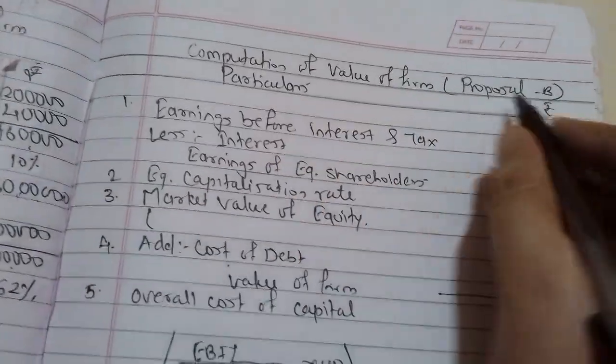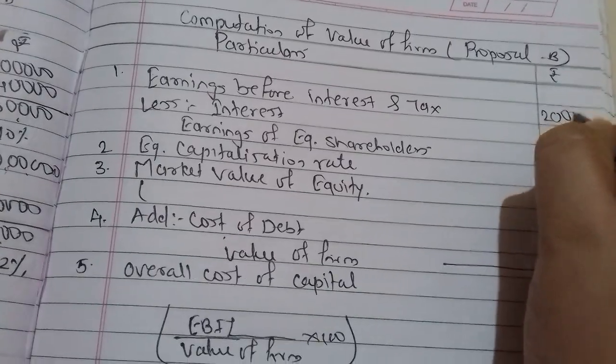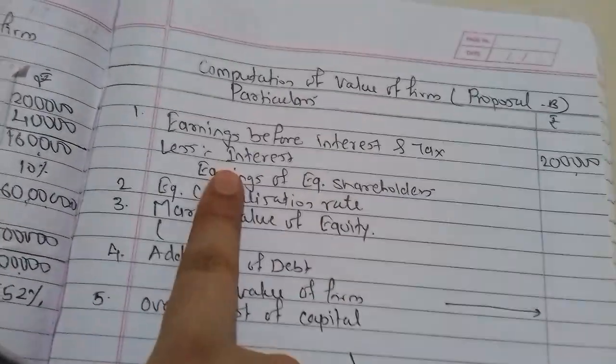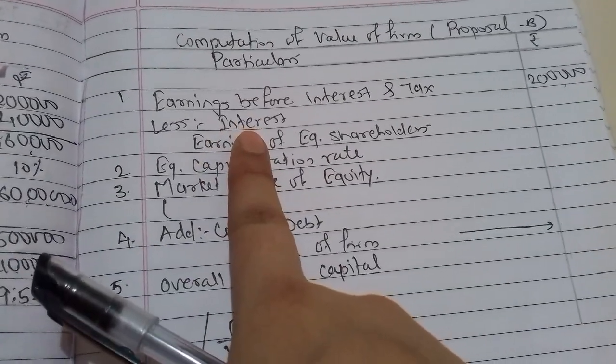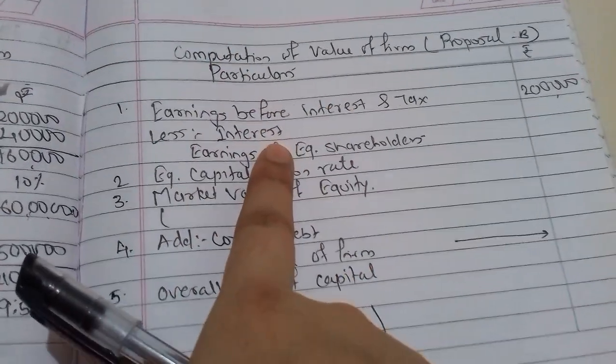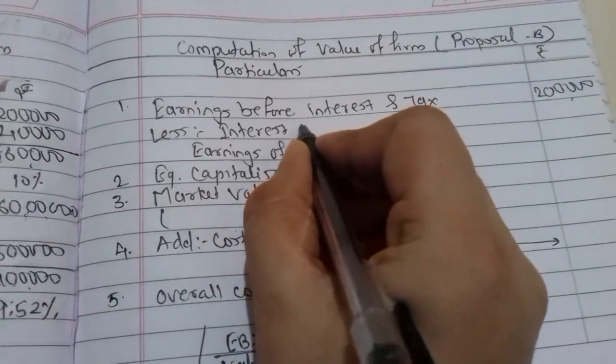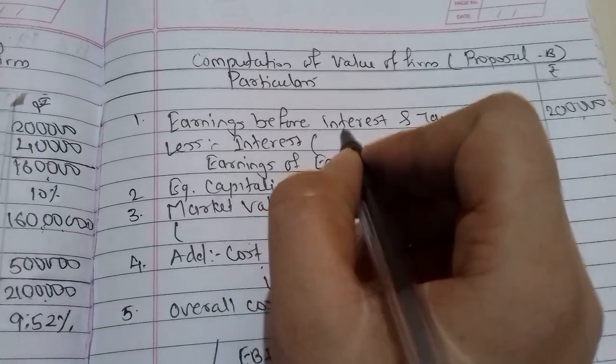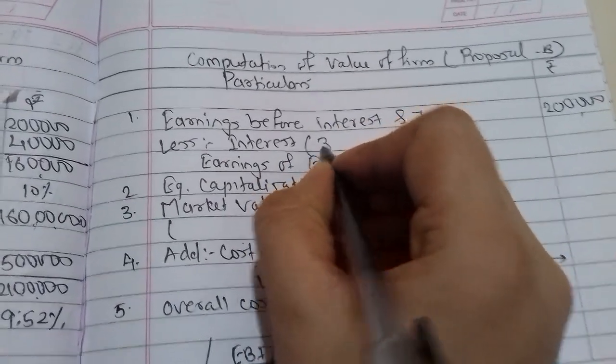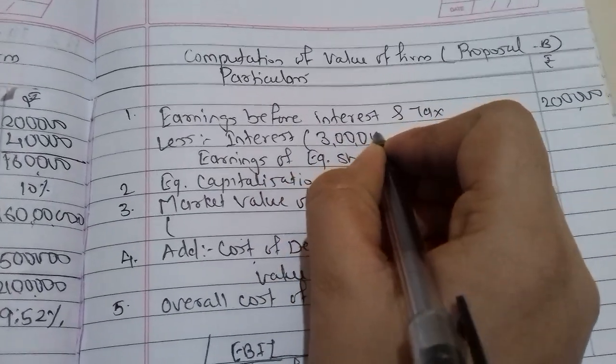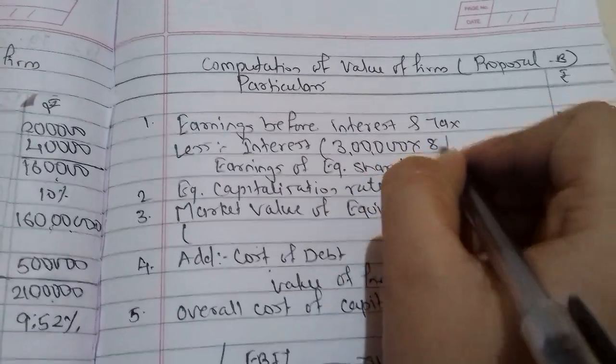So earnings before interest and tax will be the same, 2 lakhs. In the second proposal they are redeeming debentures by 2 lakhs. So existing debentures were 5 lakhs and 2 lakhs they are redeeming, so we'll have 3 lakhs as debentures now.